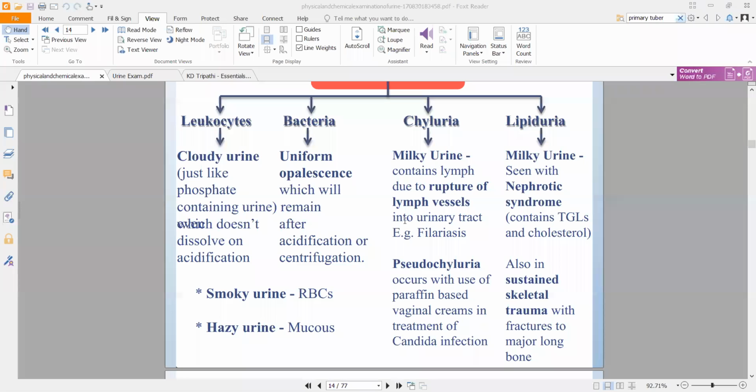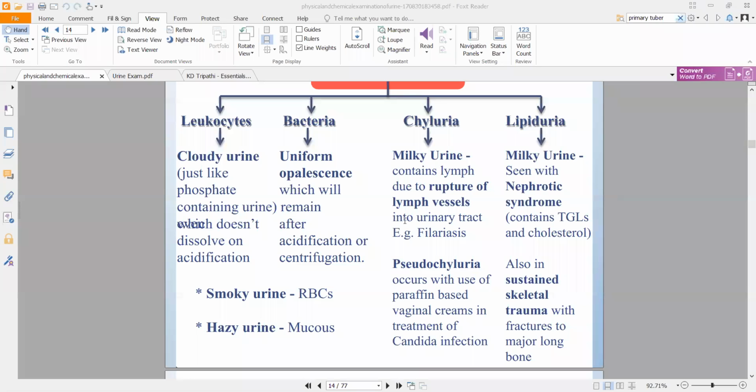Then if you have candida infection for which you are treating with paraffin, especially vaginal creams, then you can have pseudochyluria. So this is not true chyluria where you still have milky color, but this is not due to lymph rupture, but due to a paraffin based vaginal cream that you are using for a candida infection. So if there is a lady who has candida infection and they are using paraffin based cream, they will get milky urine. The doctor might suspect that it is due to a lymph rupture, but if they are already on paraffin based cream, then it is called pseudochyluria. It looks like chyluria, but it is not true chyluria.